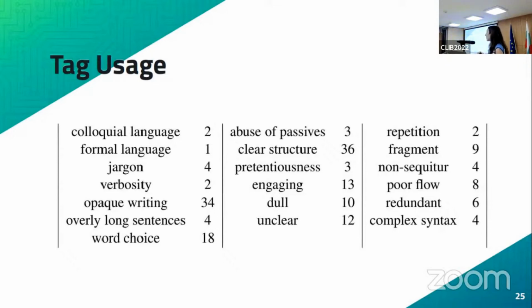Formal language, we thought it might be because there is an expectation to be very formal in the way that you write academic text, so it's difficult to define when you're overdoing it, right? So that would perhaps prompt annotators not to select this tag because they thought, okay, this is very formal, but maybe academic text is really supposed to be this way.